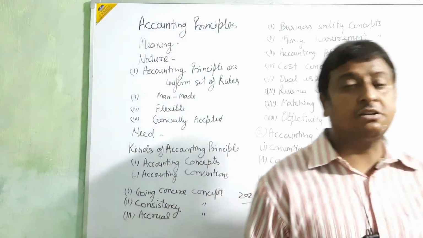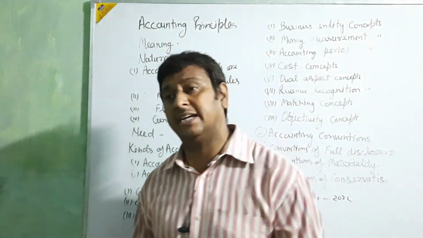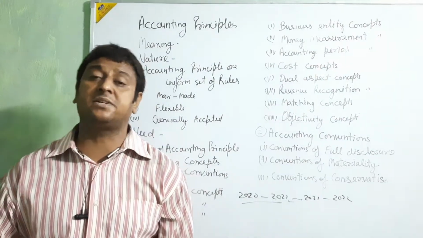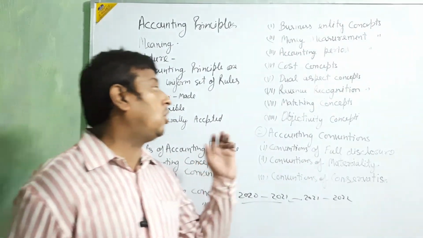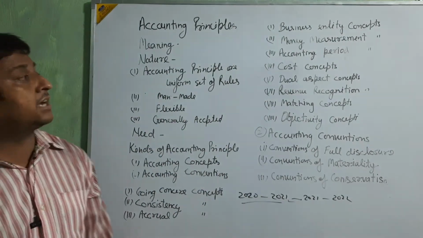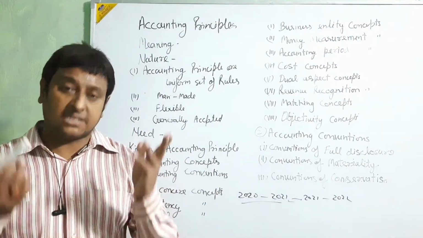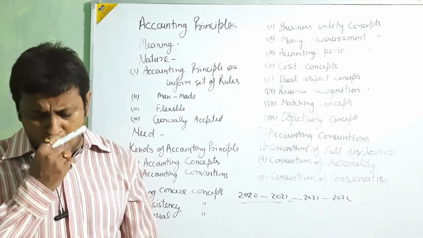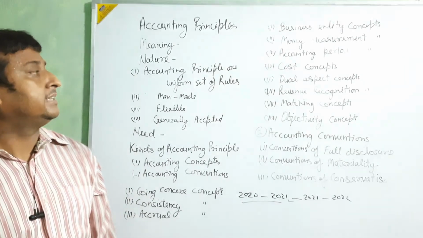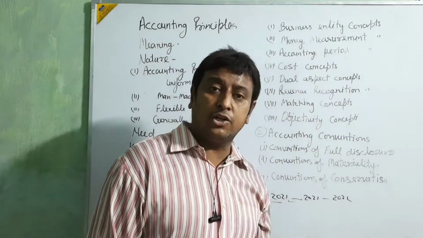We don't show those assets after cutting depreciation or after appreciation. We show all the assets at their purchase price or cost price, at which cost we are taking those assets. That cost price we show here only.